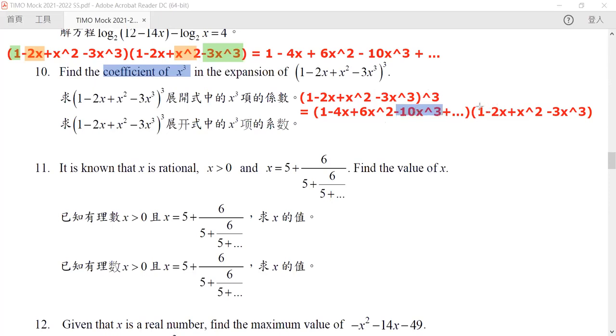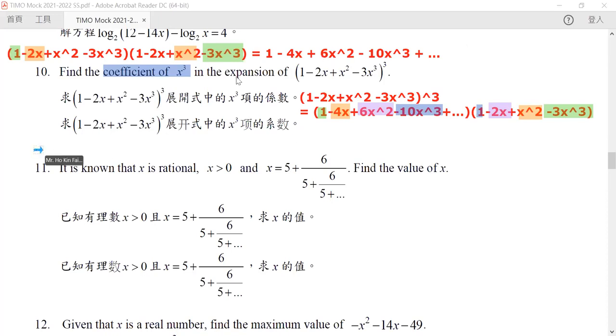One is our negative 10x to the power 3 multiplied by our 1. The other is, of course, our x cubed on the other side multiplied to our 1. And then we also have our negative 4x multiplied to our x squared. Or finally we have our negative 2x multiplied to our 6x squared. So these are all the combinations that you can get. So let us write them all out.